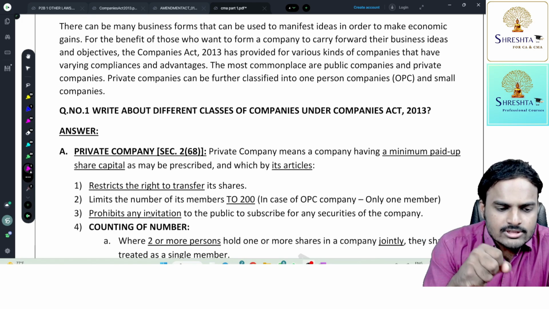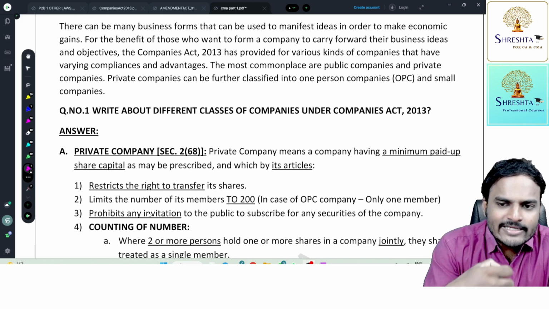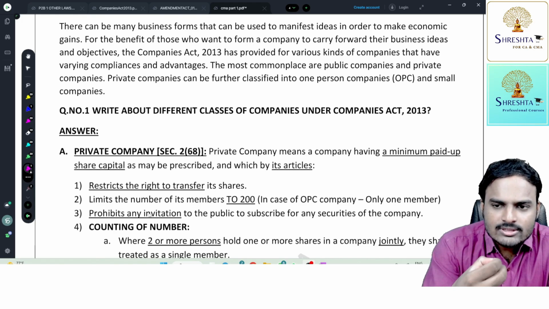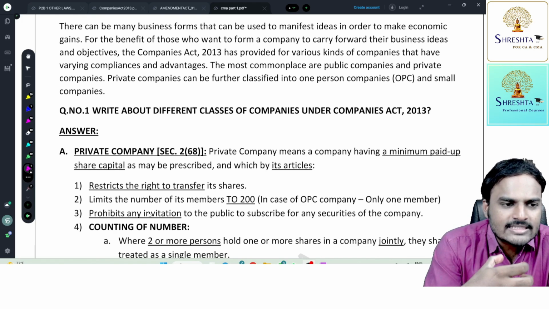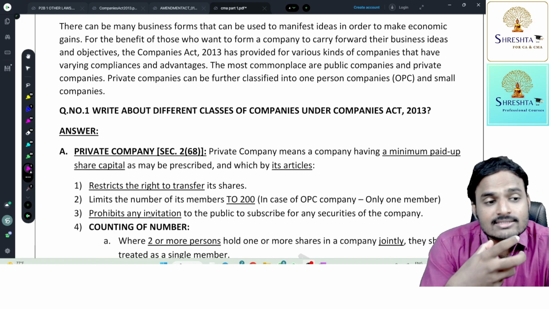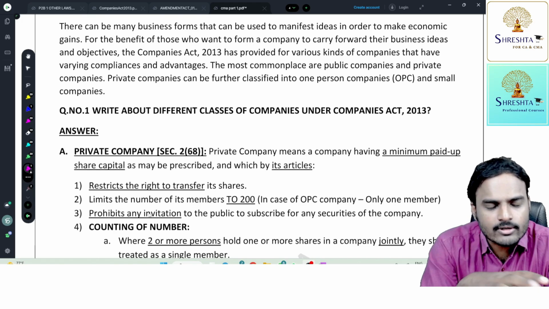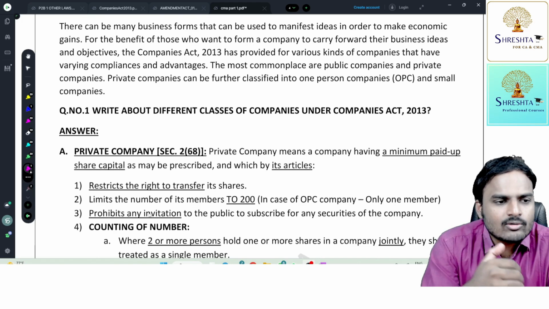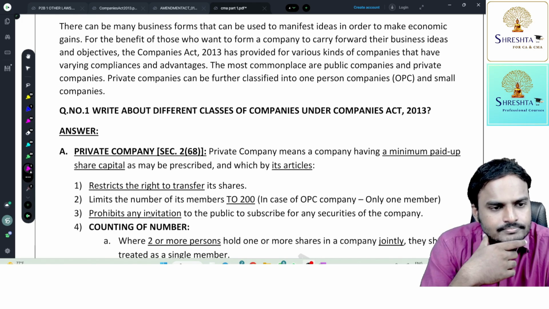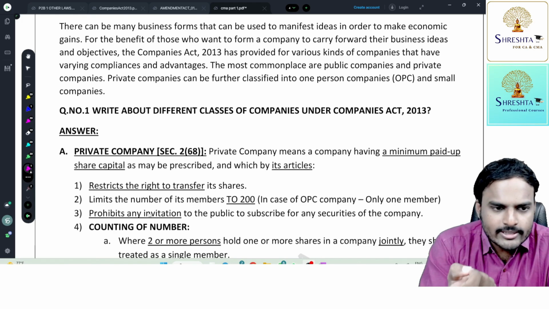So now I'm giving shares to the employee. So the employee is becoming a member of the company. If I include the employee in the count, now what happened? I am restricted to give shares to employees up to 200 only. And again, considering my members, suppose my members are 40 or 10, for example, 10. Now I can go up to 190 employees only. You're getting the point?